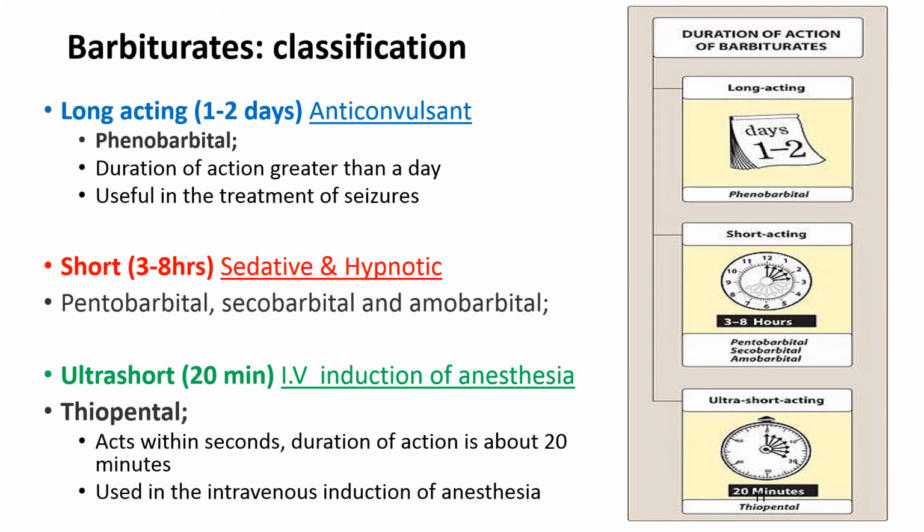And in this, we put one drug which is known as phenobarbital. Phenobarbital is used as an anticonvulsant. So it is used in the treatment of tonic-clonic seizures, and it has a specific anticonvulsant action which is independent of its CNS depressant effect, and tolerance does not happen to its anticonvulsant effect even on long-term use. We will discuss the role of phenobarbital as an anticonvulsant when we discuss anticonvulsants.